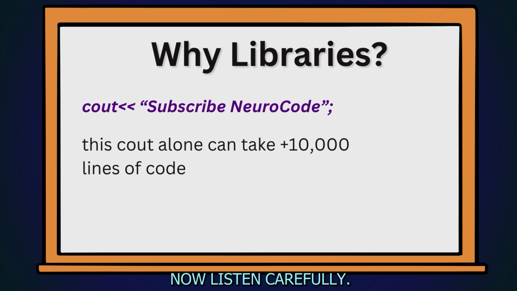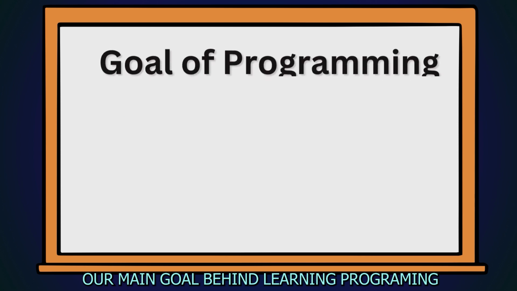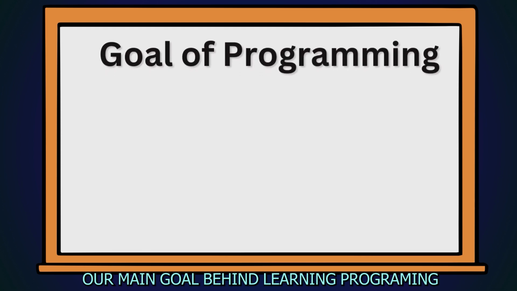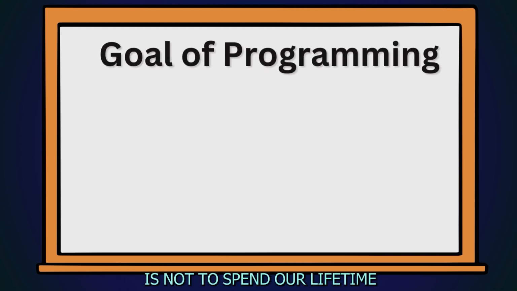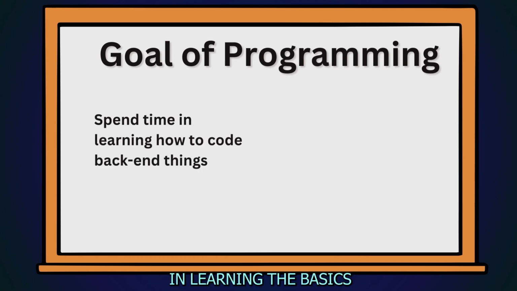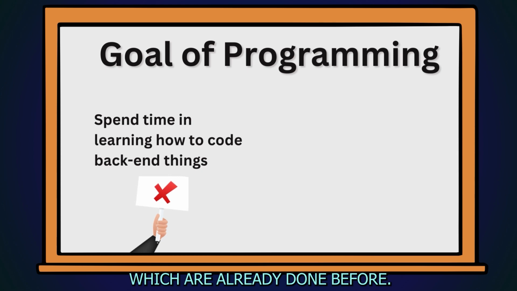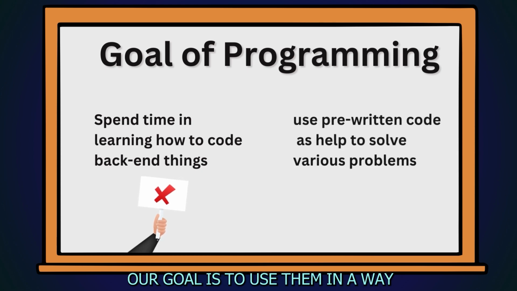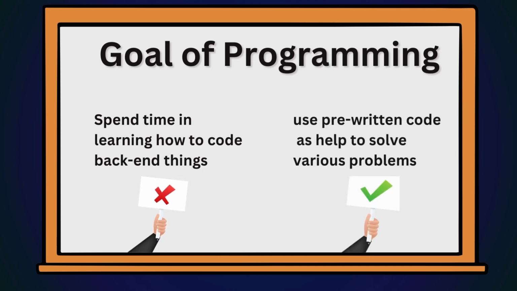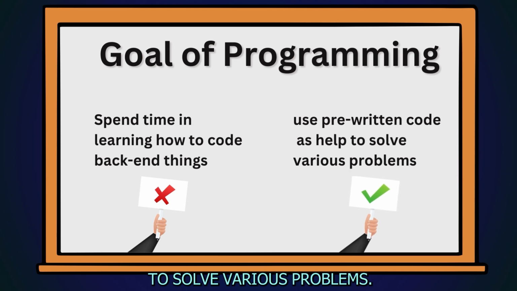Now, listen carefully. Our main goal behind learning programming is not to spend our lifetime learning the basics which are already done before. Our goal is to use them in a way to solve various problems.